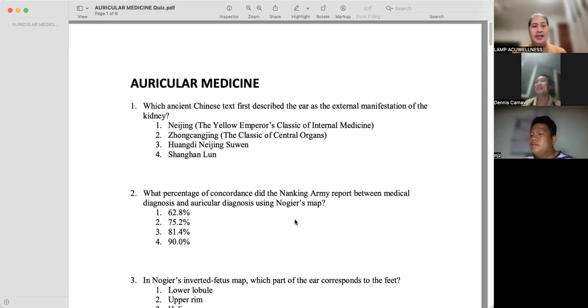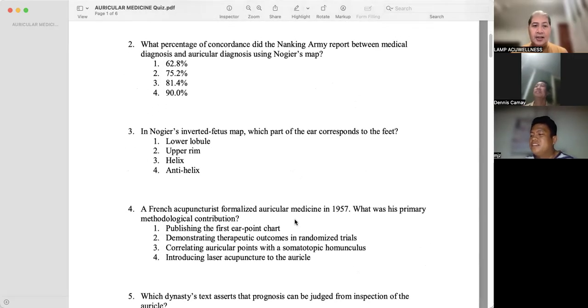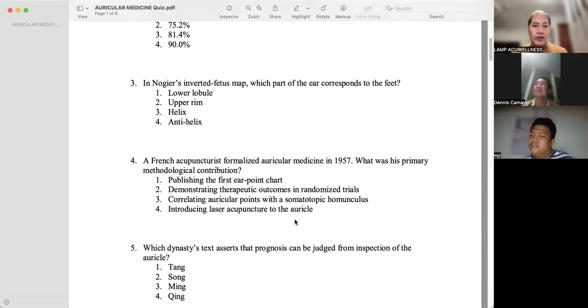Let's review auricular medicine. Which ancient Chinese texts first described the ear as the external manifestation of the kidney? Beijing. Yellow Emperor's Classic of Internal Medicine. What percentage of concordance did the Nanking Army report between medical diagnosis and auricular diagnosis using Nogier's map? 75.2%. In Nogier's inverted fetus map, which part of the ear corresponds to the feet?